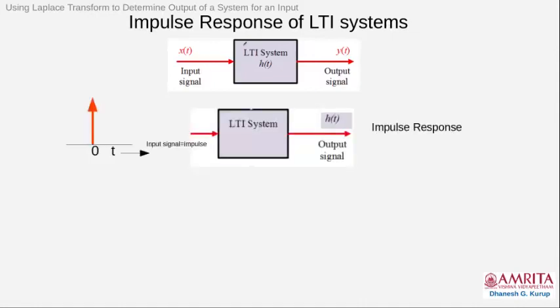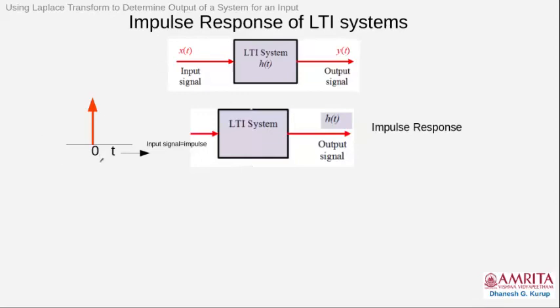Now what is impulse response? Impulse response means you give an impulse as the input to the LTI system. You can see this is the impulse. An impulse is a very ultra short pulse which you give with unity amplitude as the input.